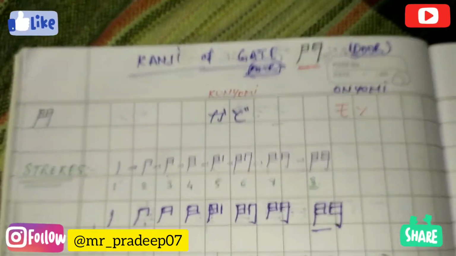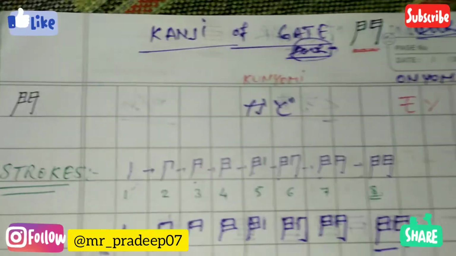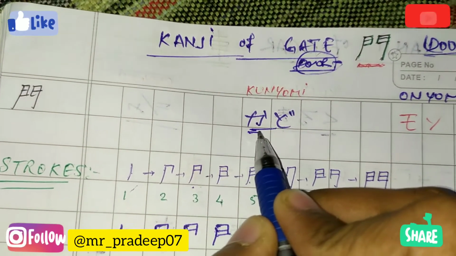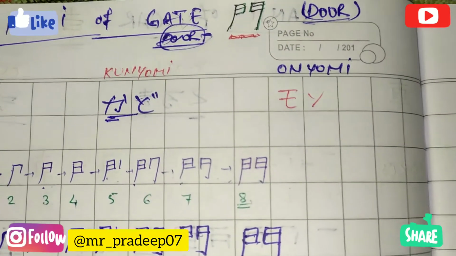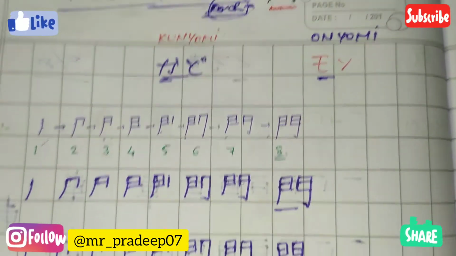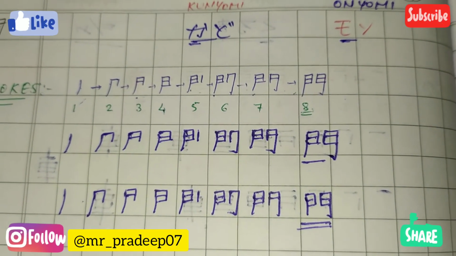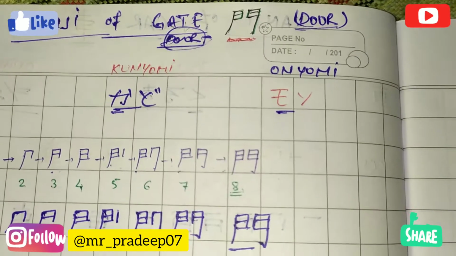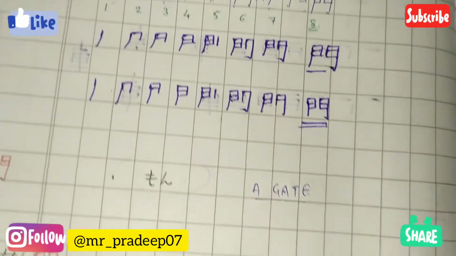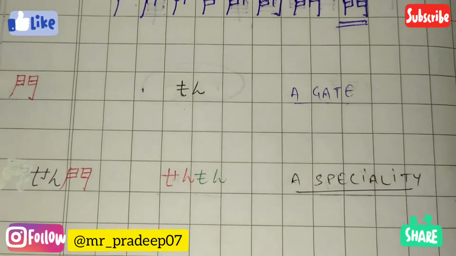So let's move to the kunyomi and onyomi of this kanji. This is the kunyomi of this kanji, called kado, and the onyomi of this kanji is written in katakana, which is mon, M-O-N, mon. Let's move to the meaning of this kanji. This kanji has 2 meanings in today's video.